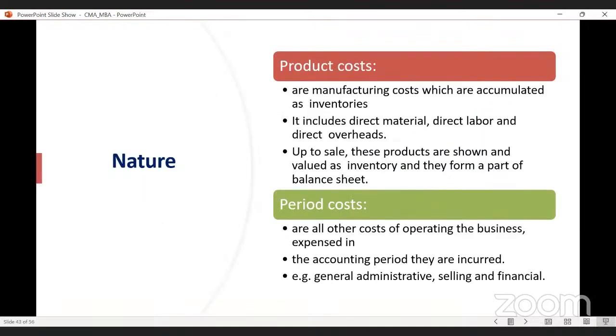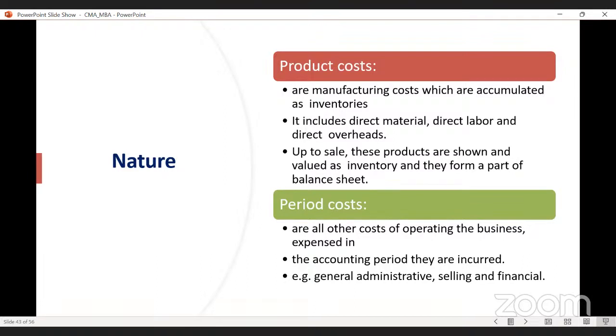Very good. So again, on the basis of nature, the cost may be product cost or period cost. Product costs are manufacturing costs which are accumulated as inventories. It includes direct material, direct labor and direct overheads. Product cost means what? These are those costs which are associated with the product.